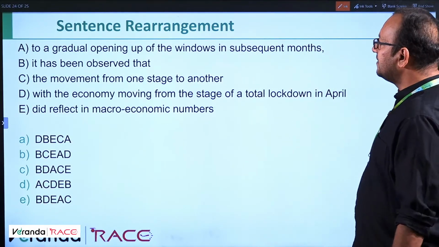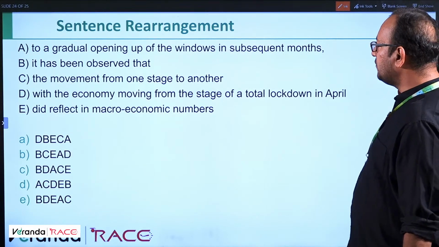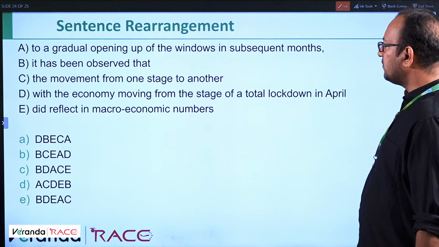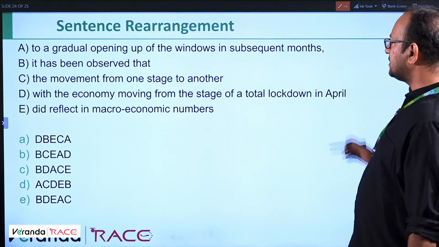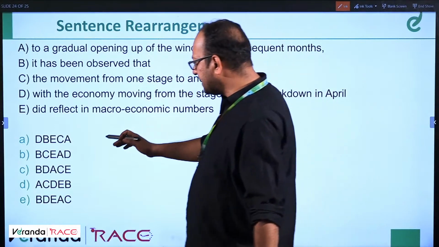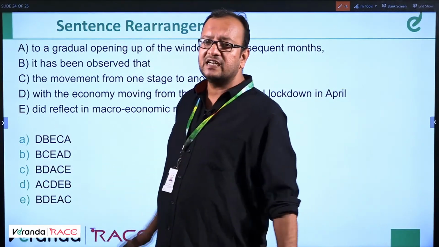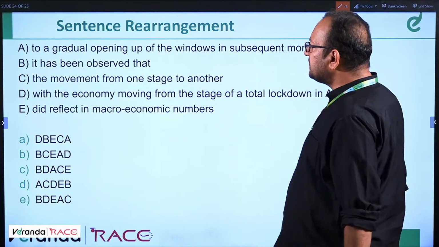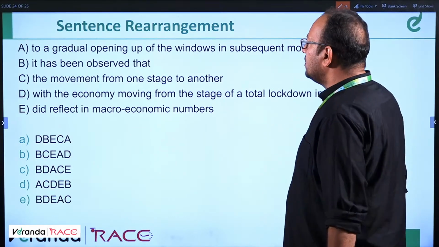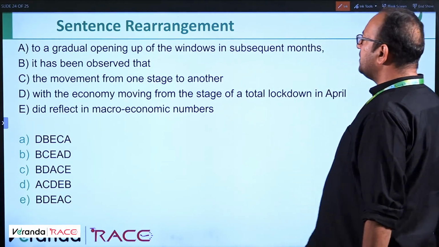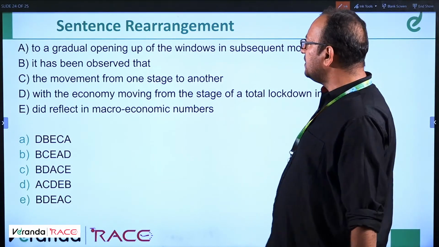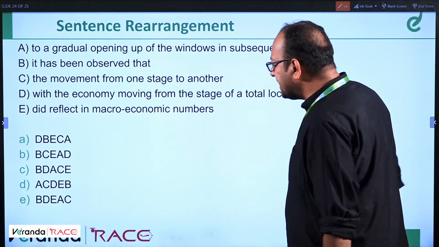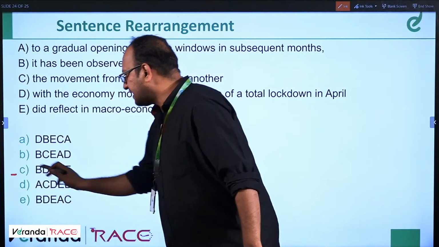Okay. The movement from one stage to another, with the economy moving from stage to total lockdown in April. It has been observed that B. So there are 3 options of B. So let us assume that B is the first sentence. It has been observed that with the economy evolving from stage of total lockdown in April to a gradual opening of the windows. So BDA. This is the correct answer, I guess.